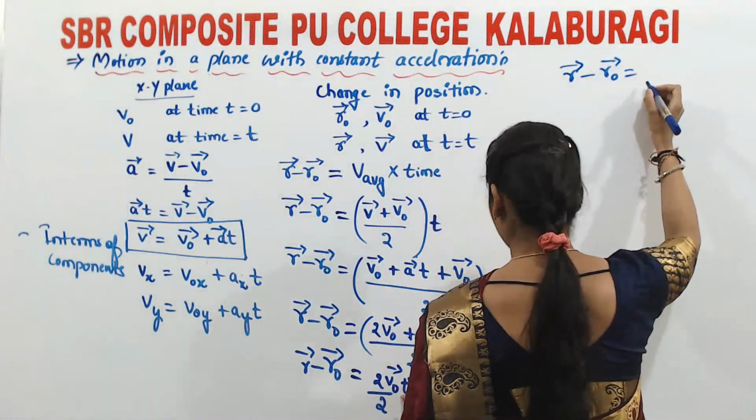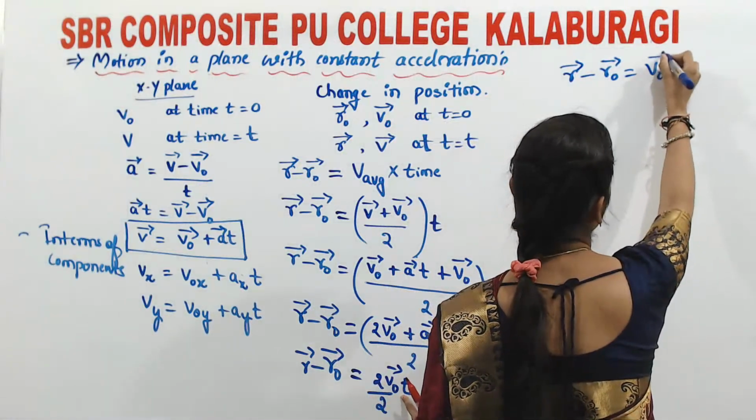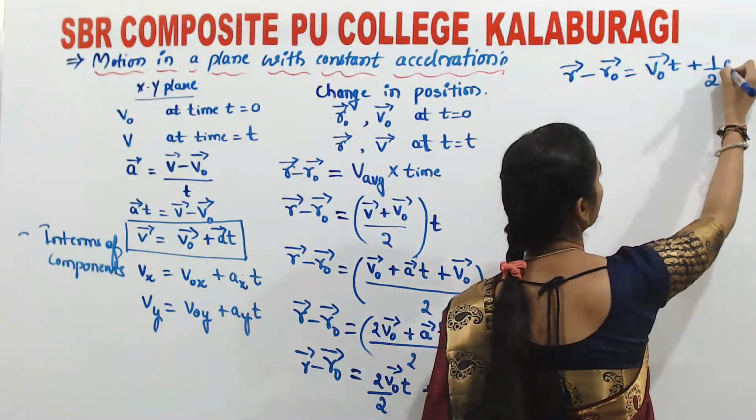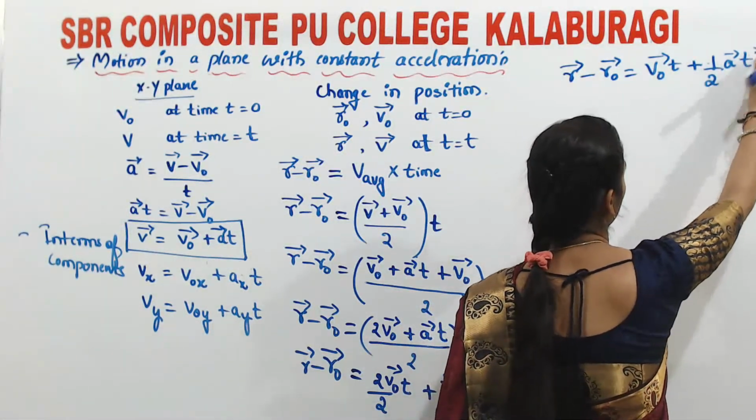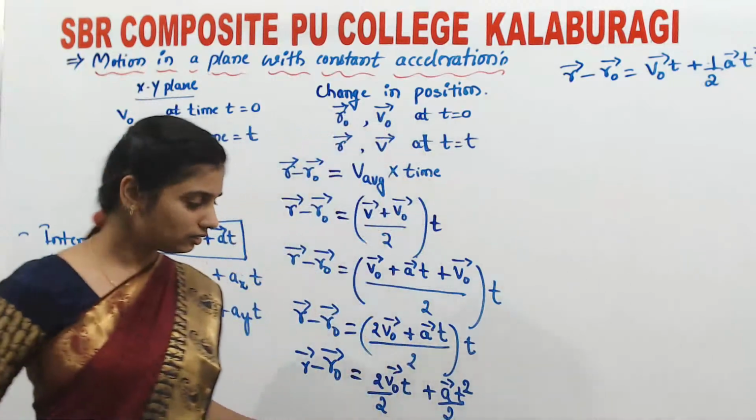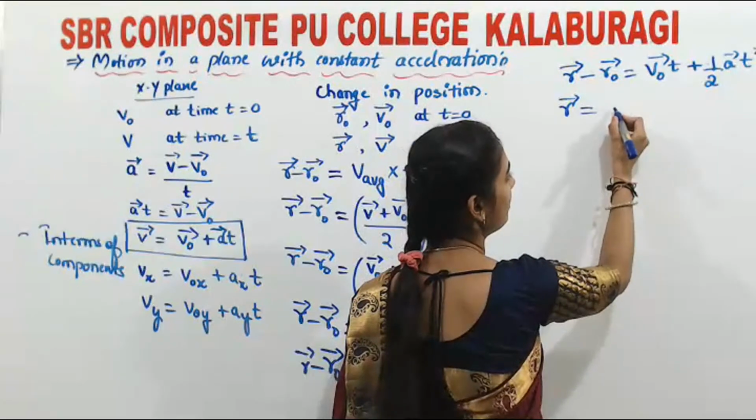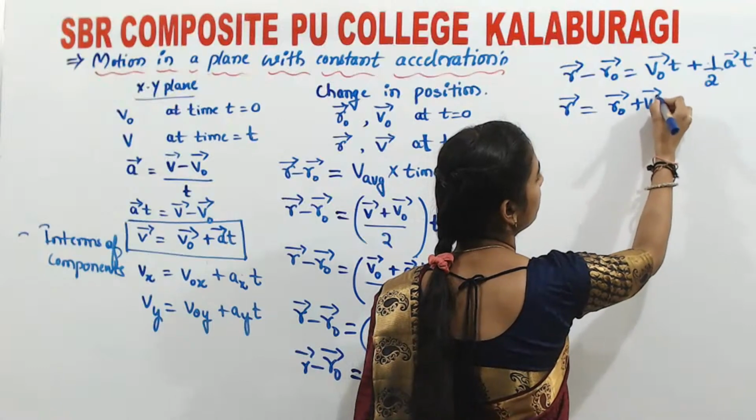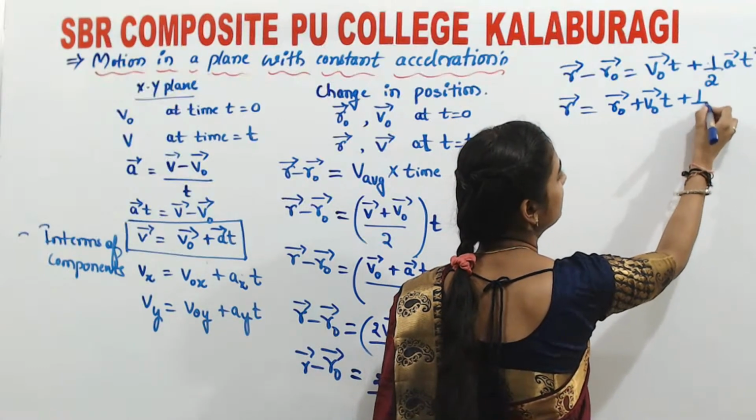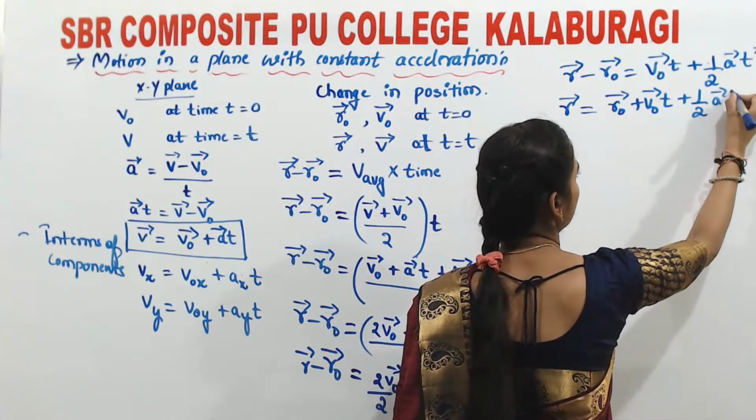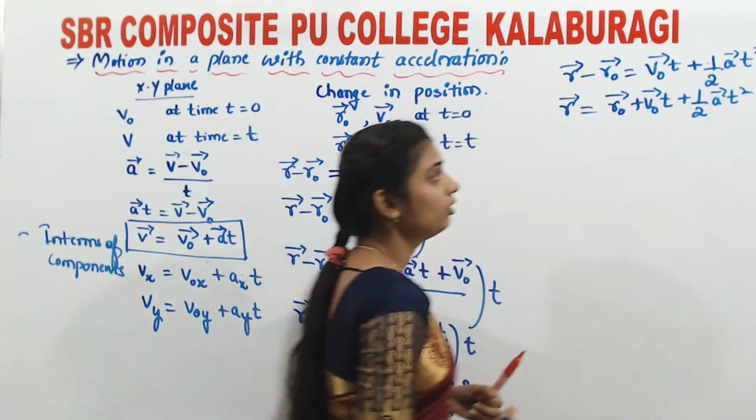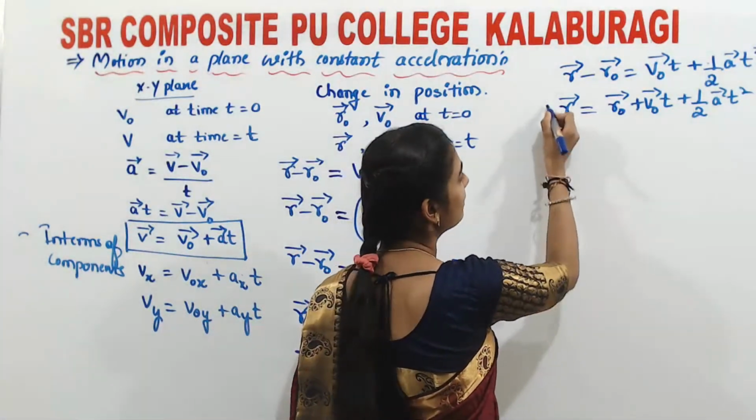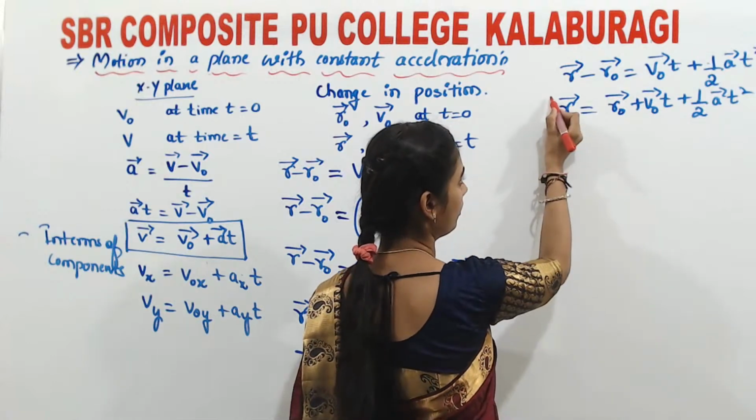Okay, so the same thing again, what we get: vector r minus vector r naught is equal to vector v naught t plus half vector a t square. Take r naught to this side: vector r equals vector r naught plus vector v naught t plus half vector a t square. Okay, isn't it? So next thing, look at this carefully.